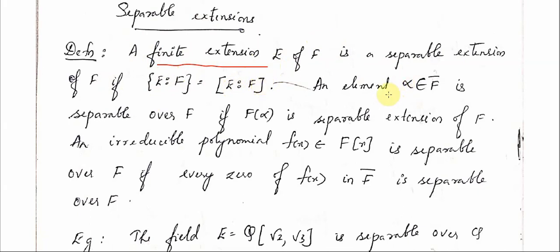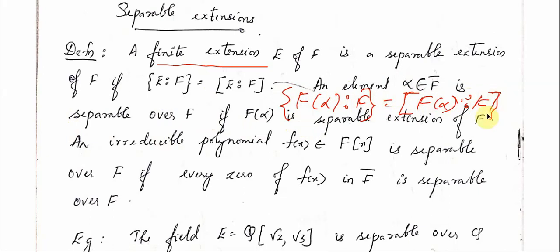Now an element alpha in F closure is said to be separable over F if F(alpha) is a separable extension of F, that is, for F(alpha) over F, the index is equal to the degree of F(alpha) over F, sorry, this is the square bracket. If this happens, we can say that alpha is separable over F.